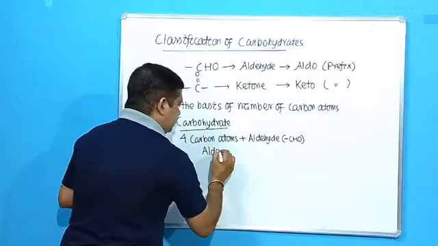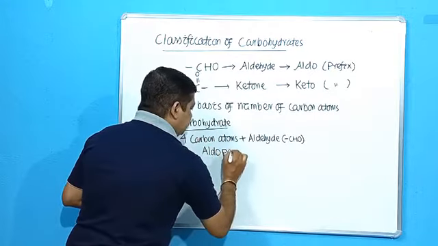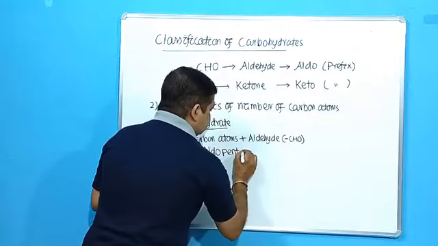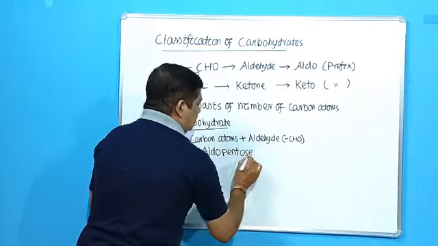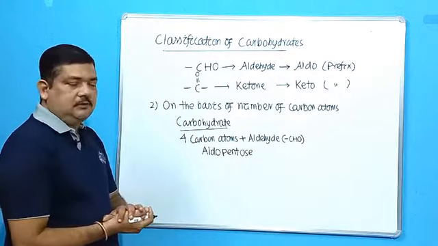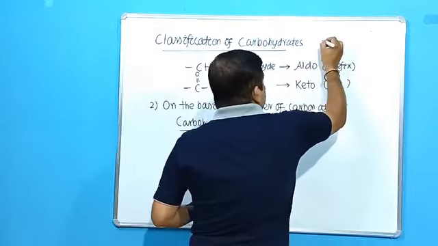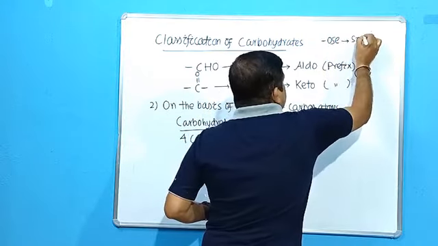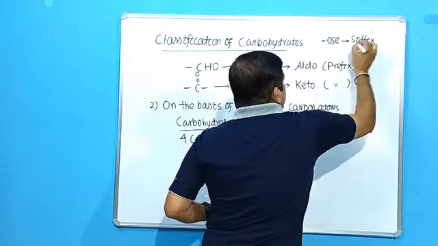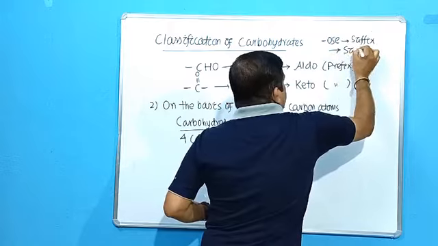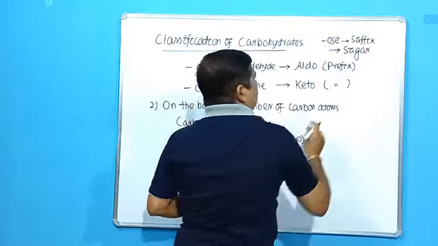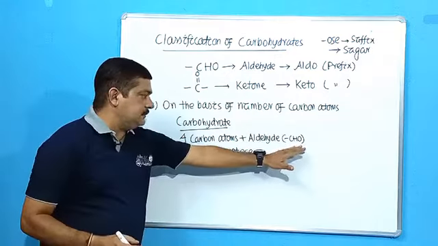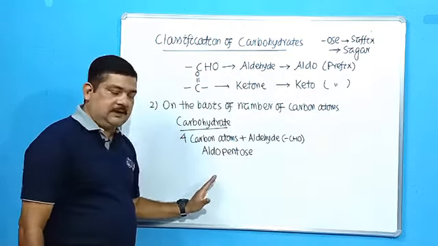Then there are total 5 carbon atoms. That means pent. Pent for 5 carbon atoms. Then plus ose. Ose means sugar. I told you in the last class, this suffix ose stands for sugars. So 4 carbon atoms plus 1 carbon atom in the functional group, total 5 carbon atoms.